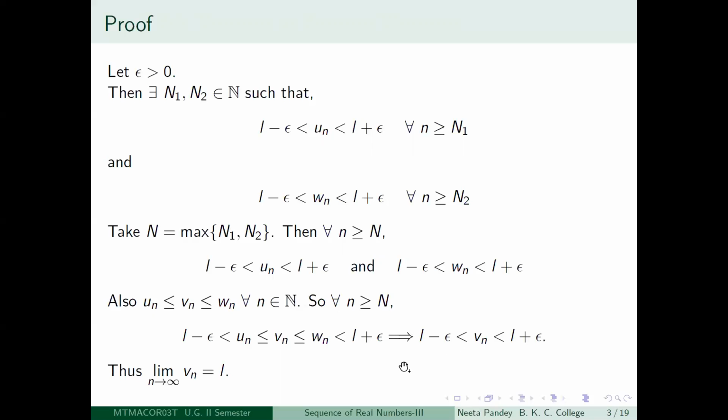That is what you get. So that is what was required: you had any random epsilon greater than 0, you found a capital N, a positive integer, so that after the capital Nth term, Vn will lie in the epsilon neighborhood of L, and hence Vn is a convergent sequence and it actually converges to L. So this is your sandwich theorem or squeeze theorem if you like.